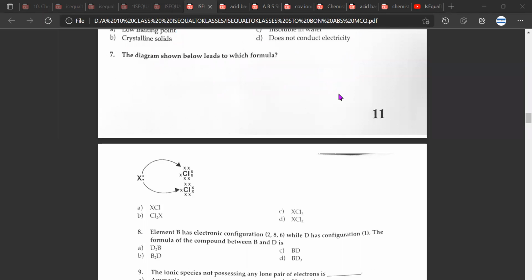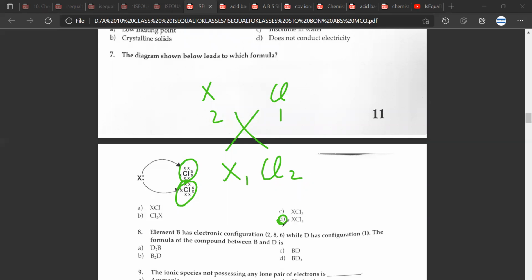Question number 7. The diagram shown below leads to which formula? It leads to D, HCl2. Now, we can see that the valency of chlorine is 1 here. The valency of the other element would be 2. If we apply the crisscross method, this 1 will come here, this 2 will come here. So this is HCl2. CB, any doubt? No doubt.